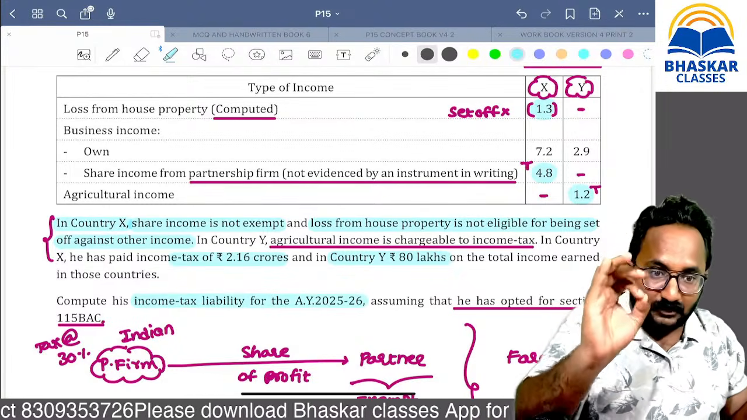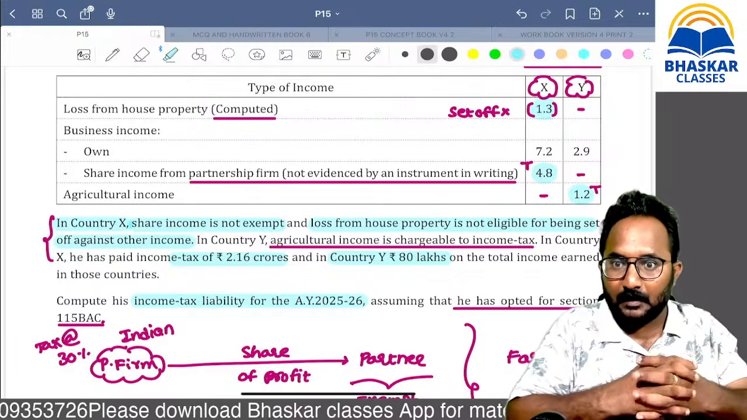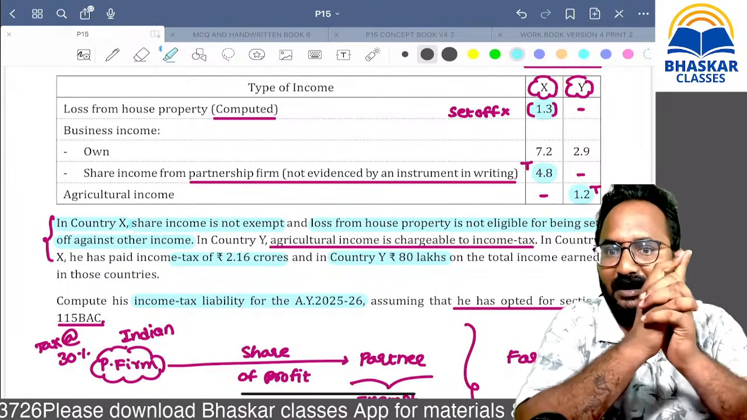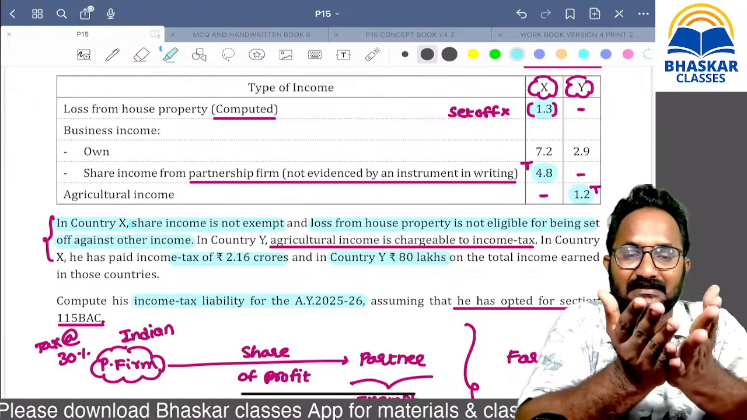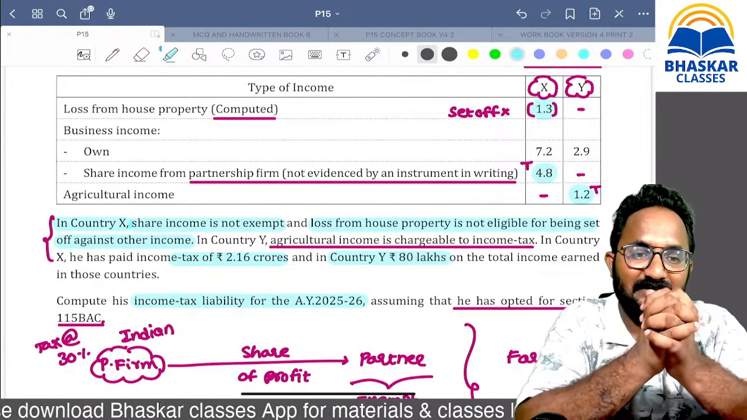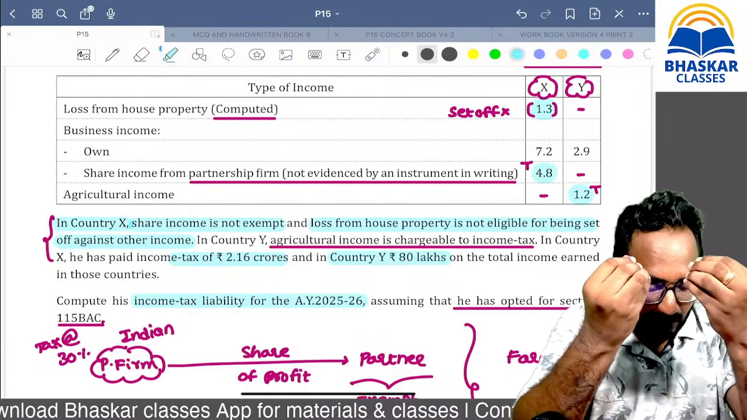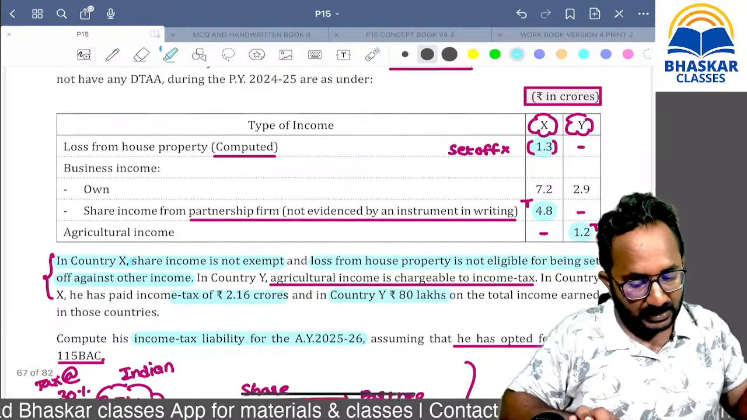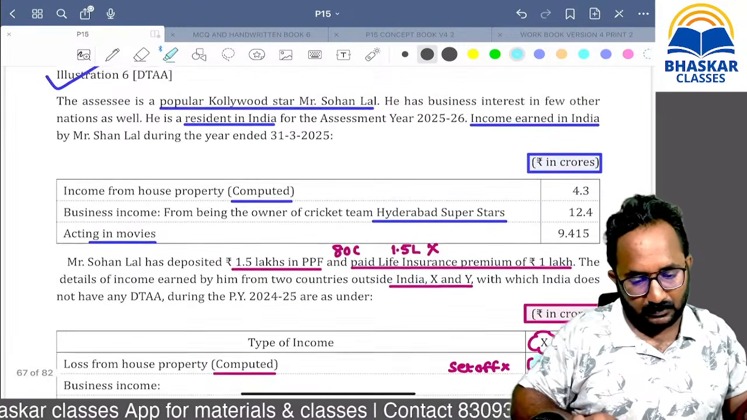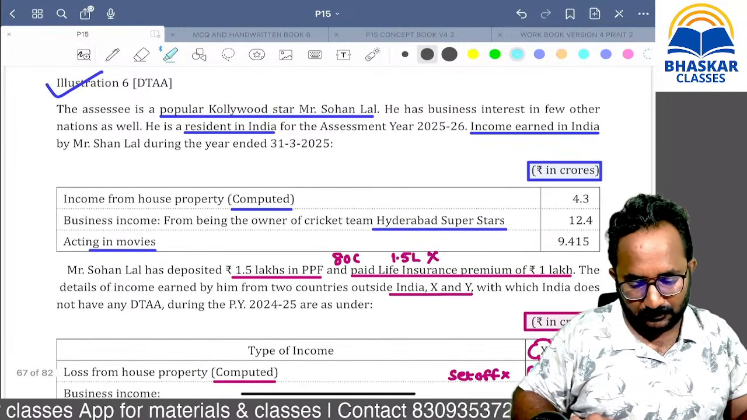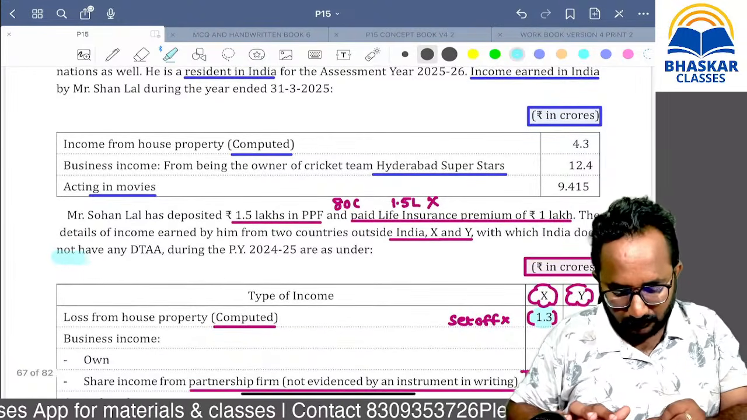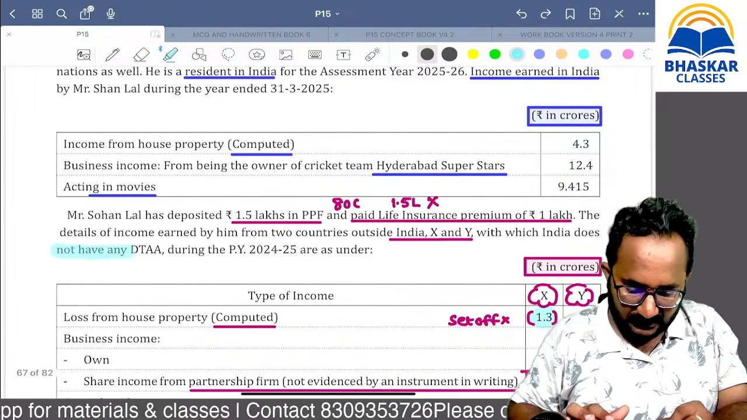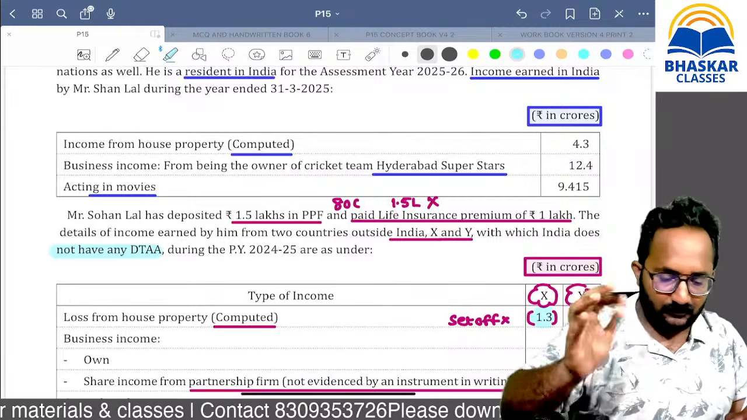Remember, in this question we have to solve the problem country-wise. Both countries' income is there, and we don't have any agreement with both countries. In the question they have given that India does not have a DTAA with both countries. That's why we definitely have to solve it this way.